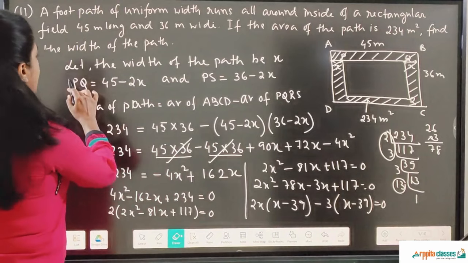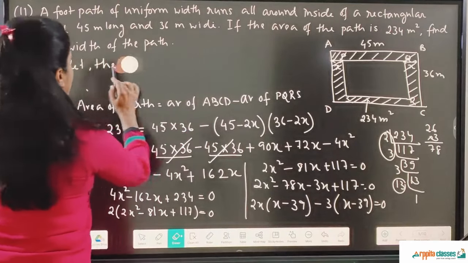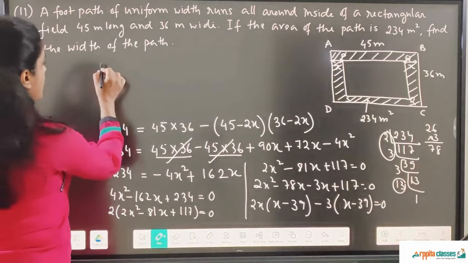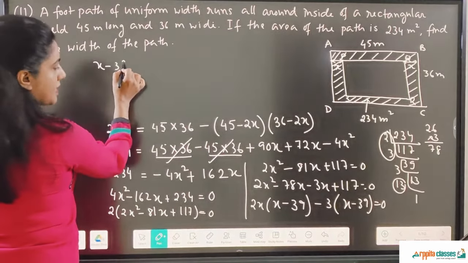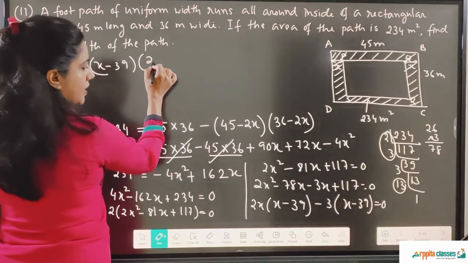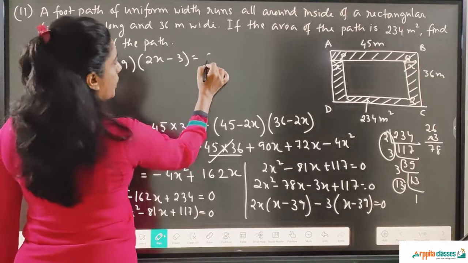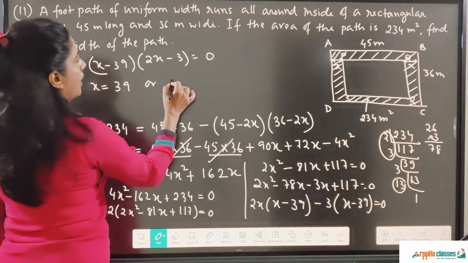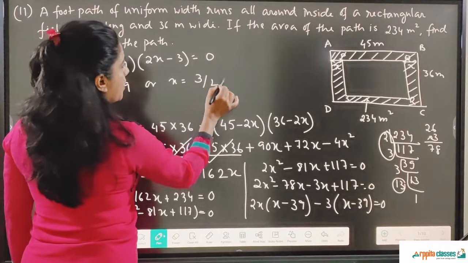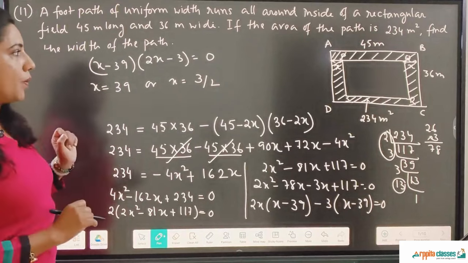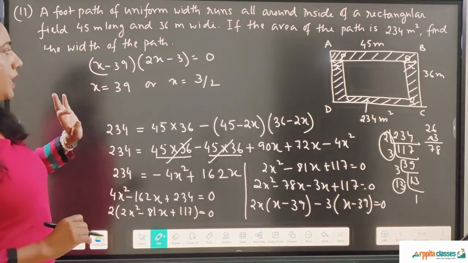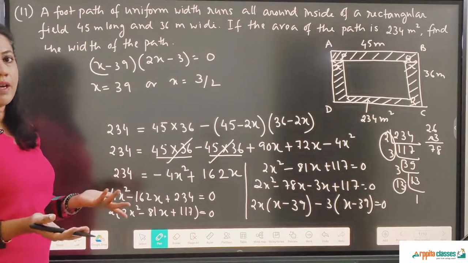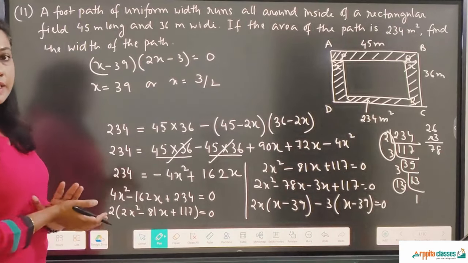I'll just rub this part. So it is x minus 39 and the other one is 2x minus 3 equal to 0. So here either x is equal to 39 or x is equal to 3 by 2. So we got two values of x. You have to take both the values because there is no reason to discard the values yet.